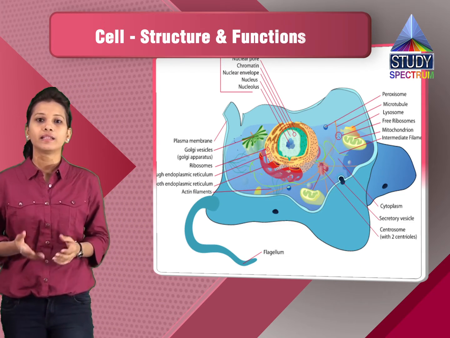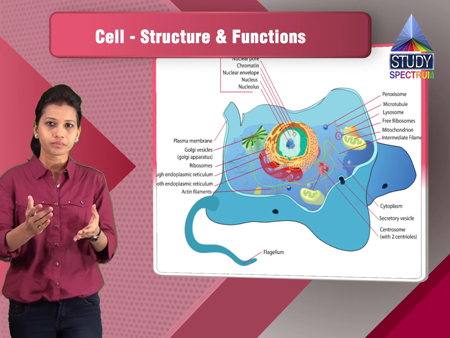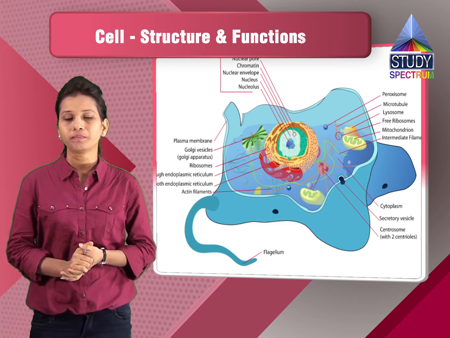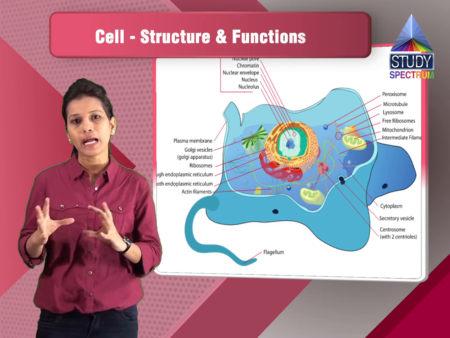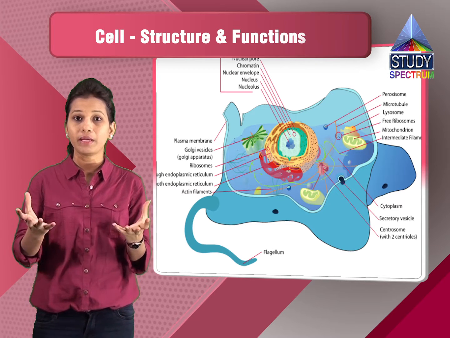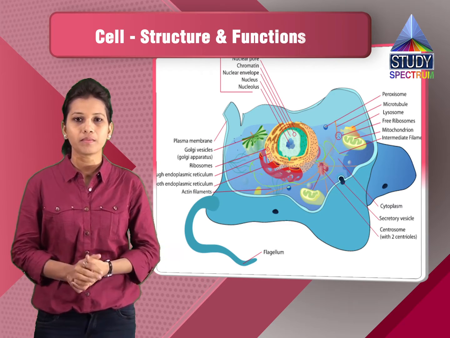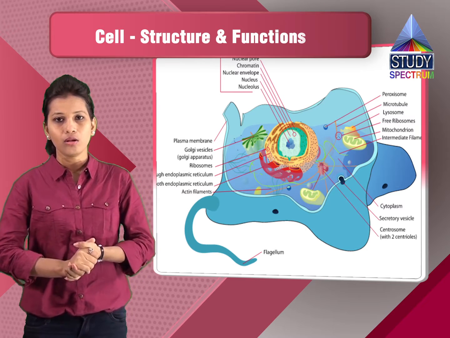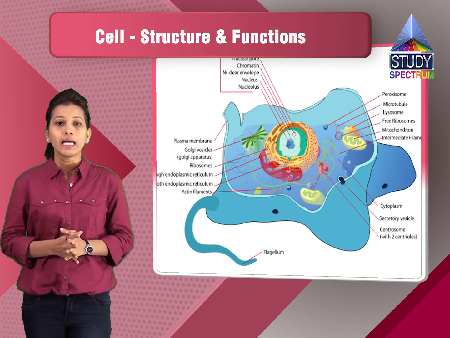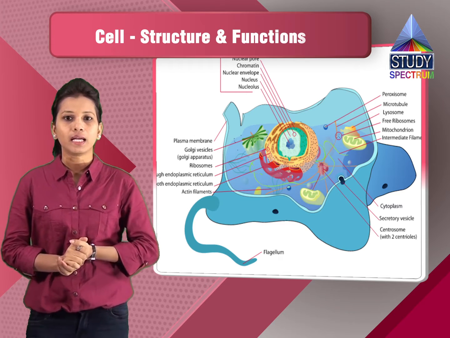All the organelles like the nucleus, the mitochondria, the ribosomes, the vacuoles, and the endoplasmic reticulum are present inside the cytoplasm. They are floating, or rather held by the cytoplasm inside the cell. So these are the various organelles which are there inside the cell.